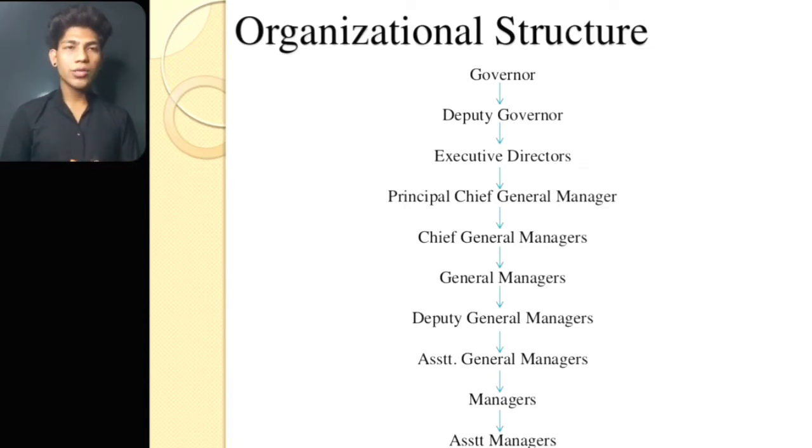Organizational structure. Basically, this is the organizational structure. The governor is followed by deputy governors, then executive directors, then principal chief general managers, then chief general managers, then general managers, then deputy general managers, then assistant general managers. Then come the managers, then staff managers, and then support staff.